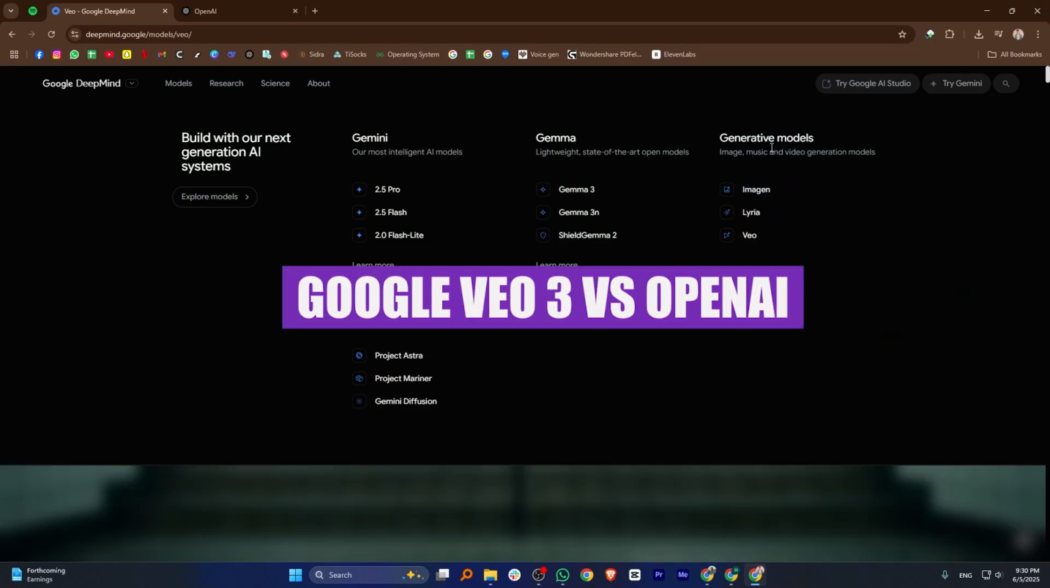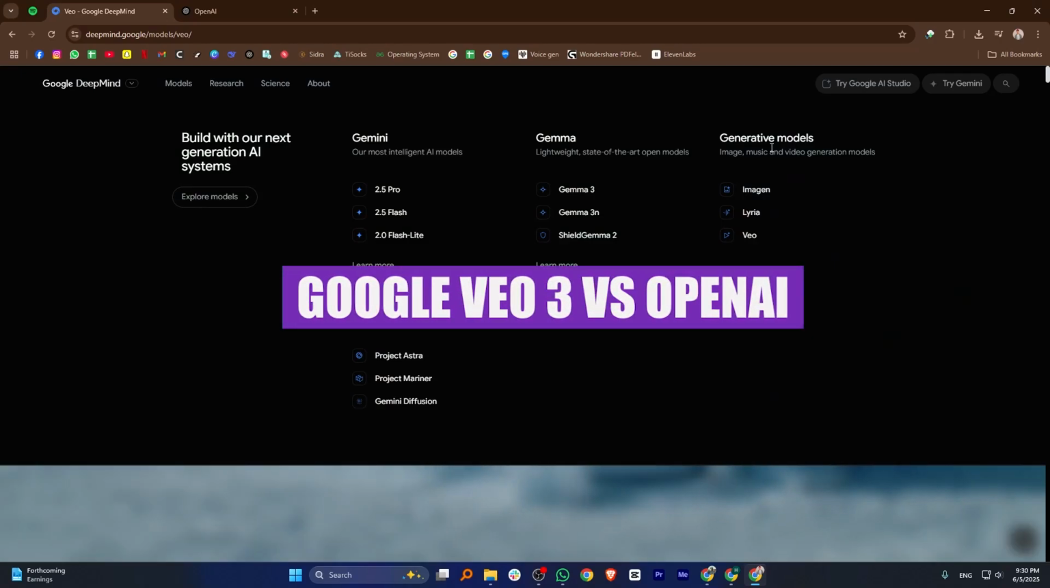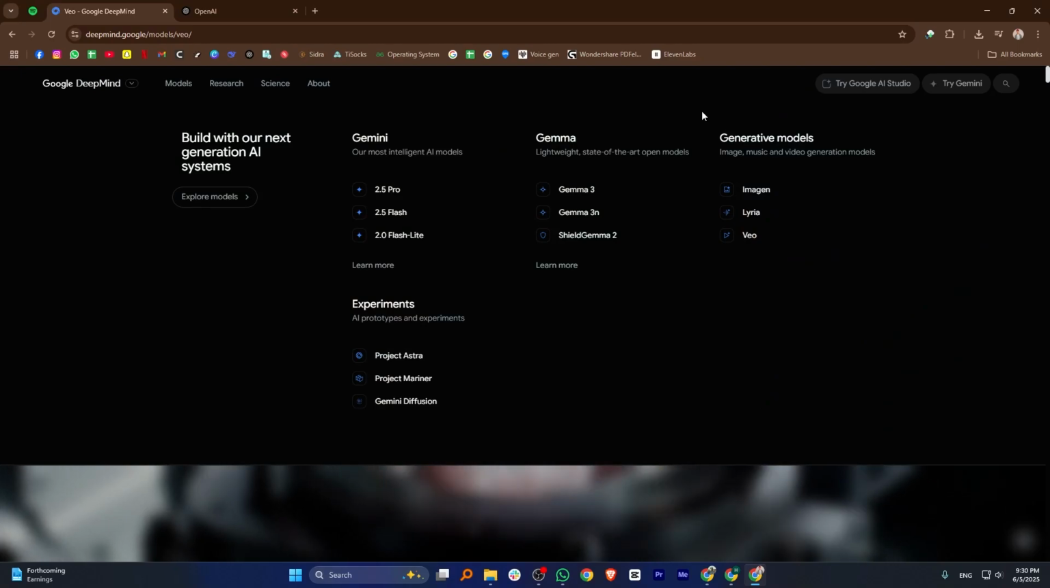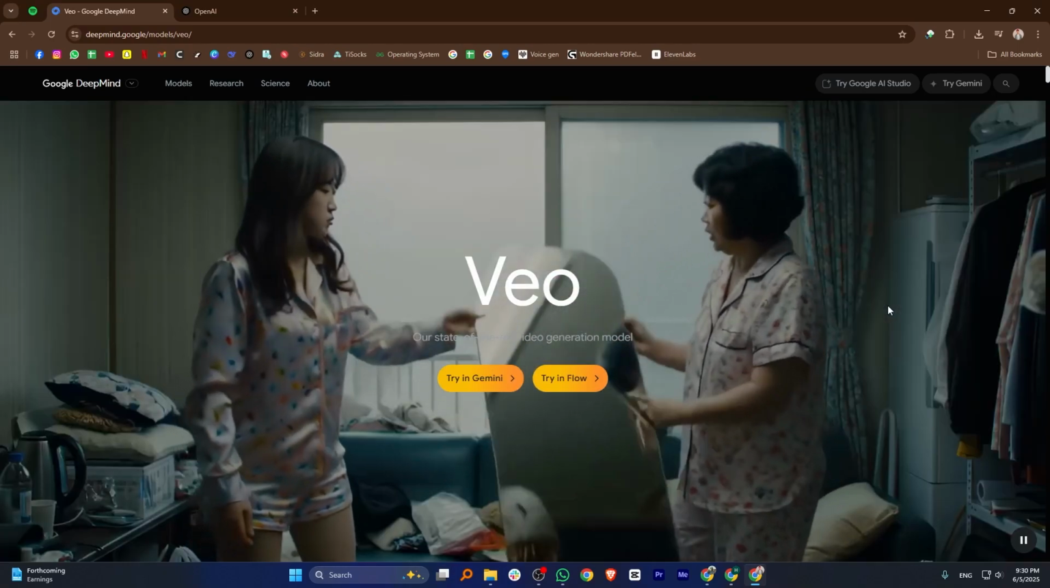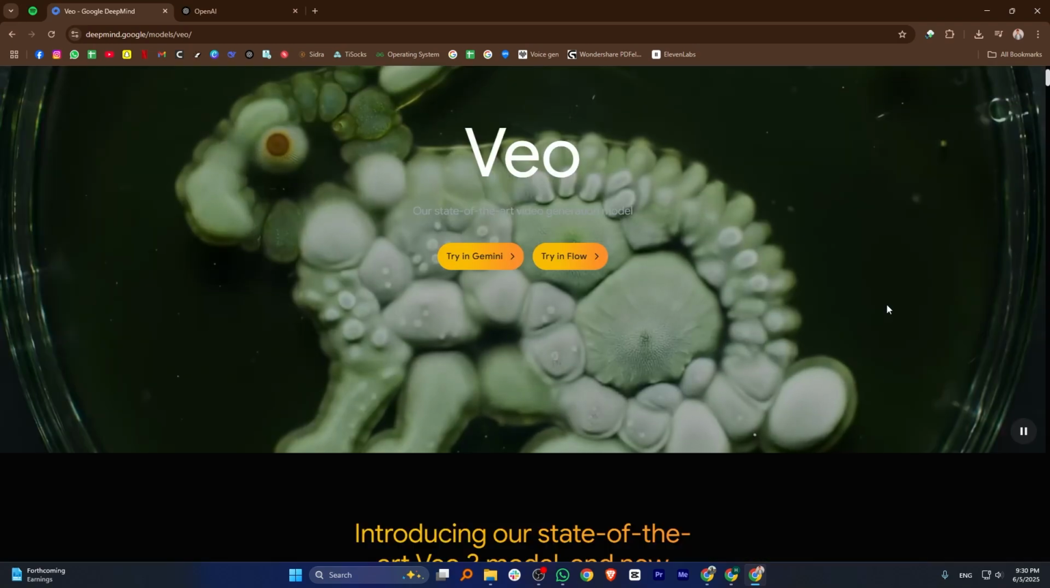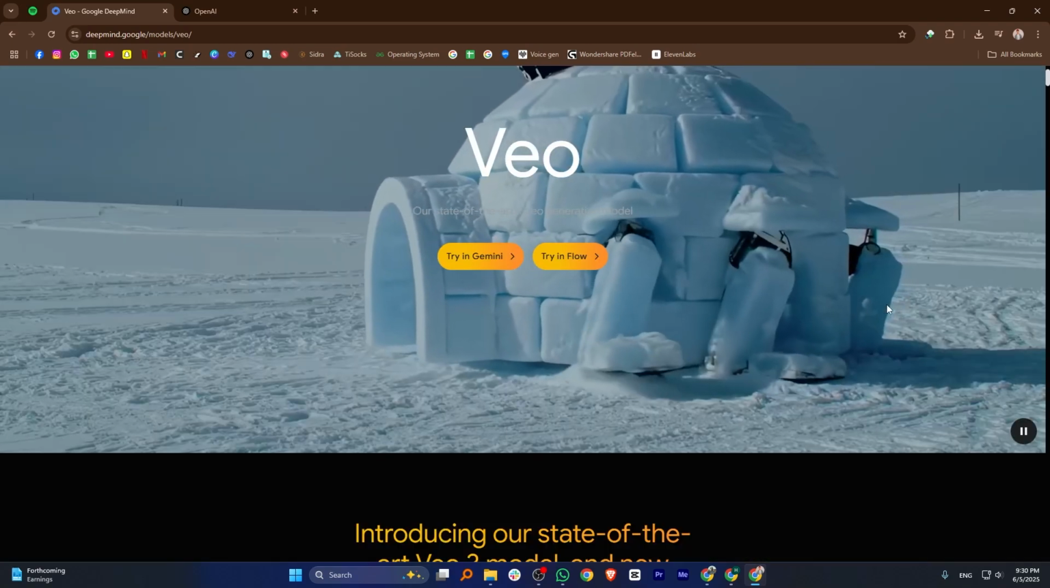Google VEO 3 versus OpenAI. Hey guys, in this video, we're going to compare Google VEO 3 and OpenAI. Google VEO 3 and OpenAI, particularly through tools like Sora, represent cutting-edge advancements in AI video generation.